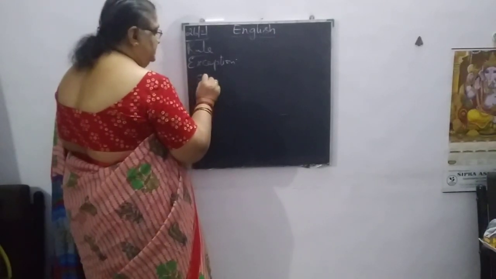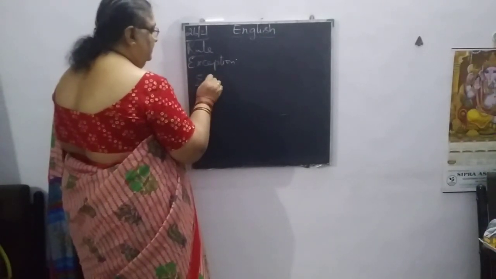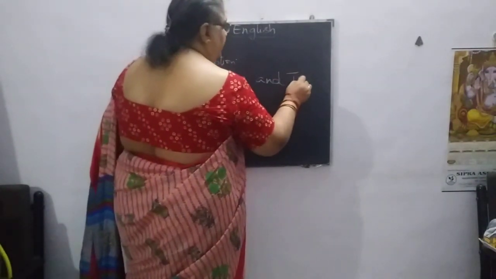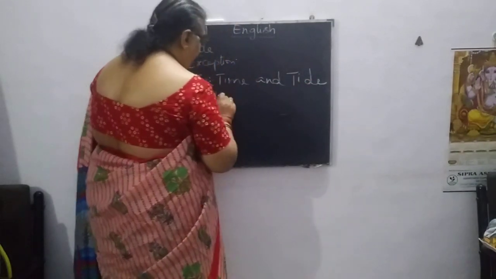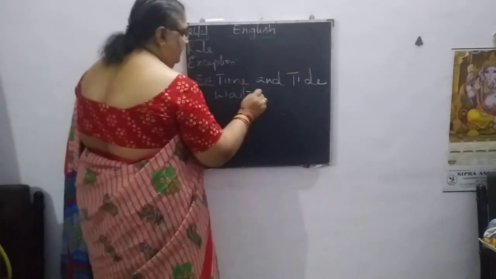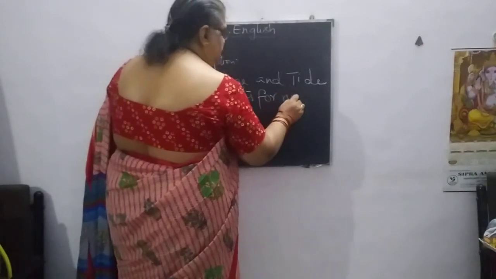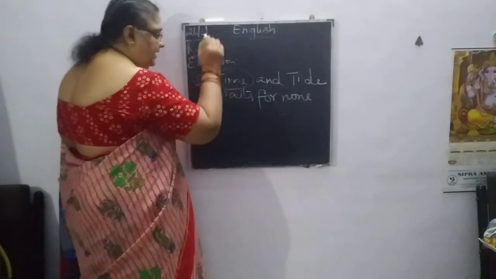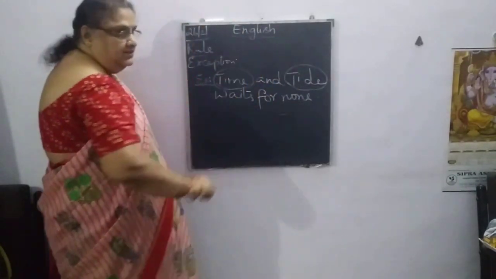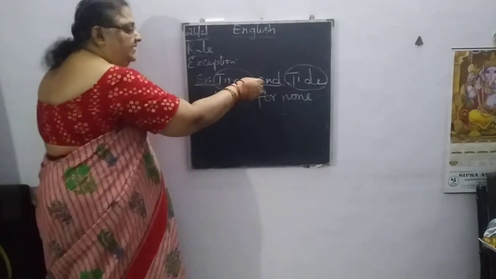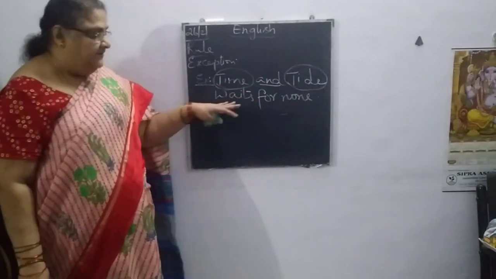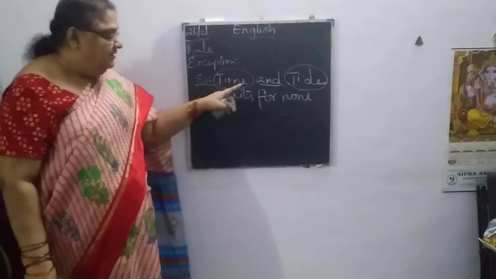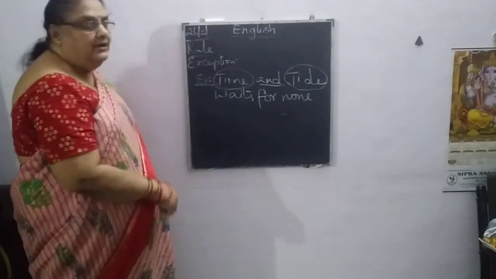If we say, for example, time and tide waits for none. Does it mean time is subject 1 and tide is subject 2 connected with and? As we discussed previously, when two subjects are connected with and, we have to write the plural verb.